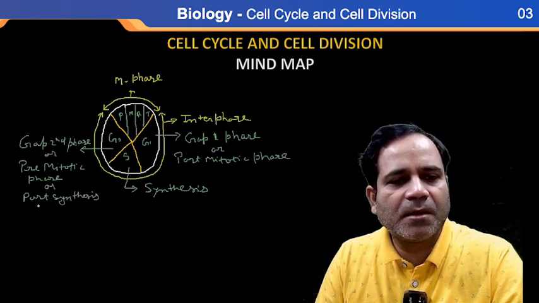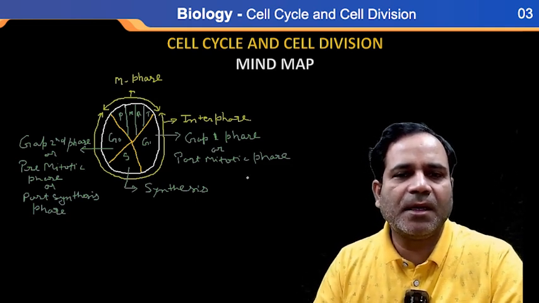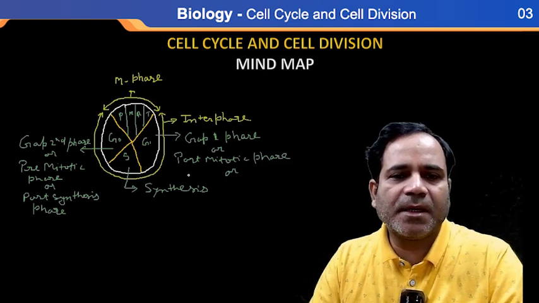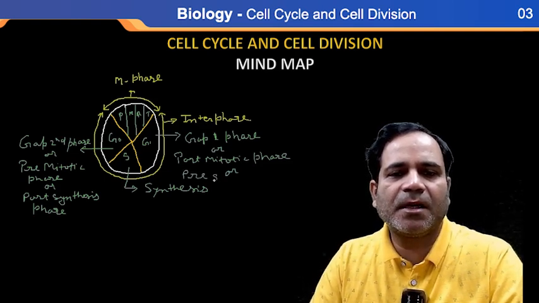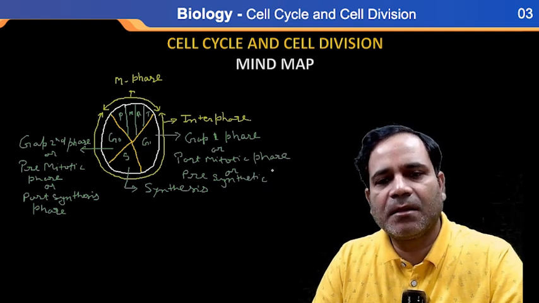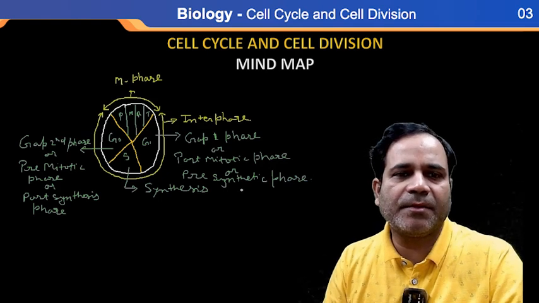Clear? Here you also say pre-synthetic phase. I'm writing here pre-synthetic phase. Clear? So this is the thing that is important to read.